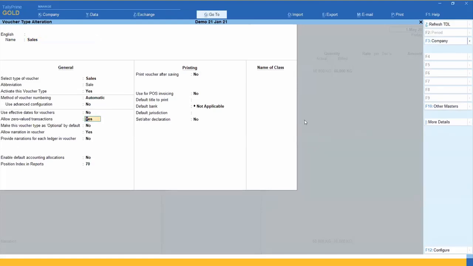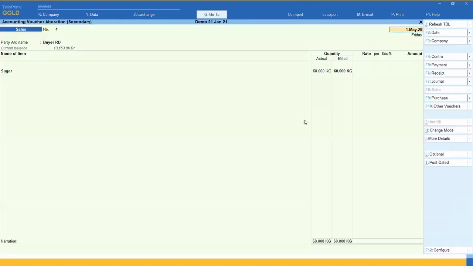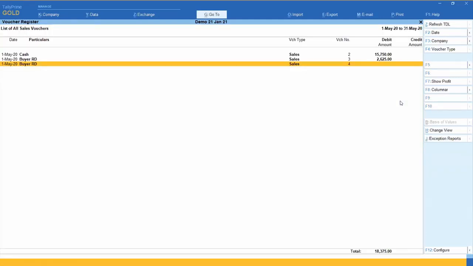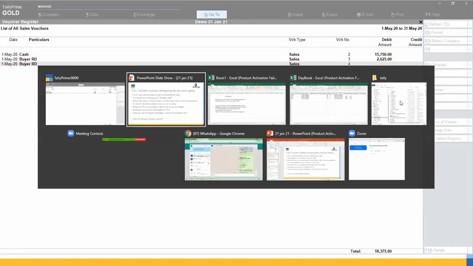Allow zero value entries. So what happens? Zero value entries means you can save any voucher without value. So this is also second way where you can use directly your quantity. Instead of using actual and billed quantity, you can directly put your quantity and save those bills. So from the point of SSE and from the point of chartered accountant, from both points, it is very important to understand actual and billed quantity.